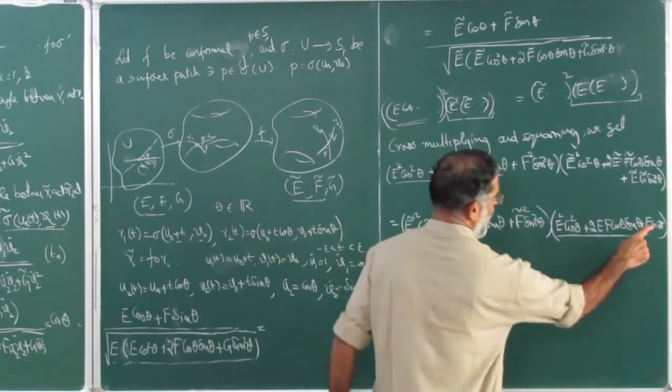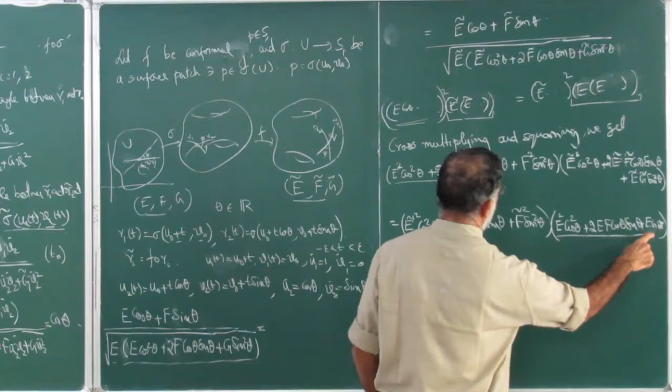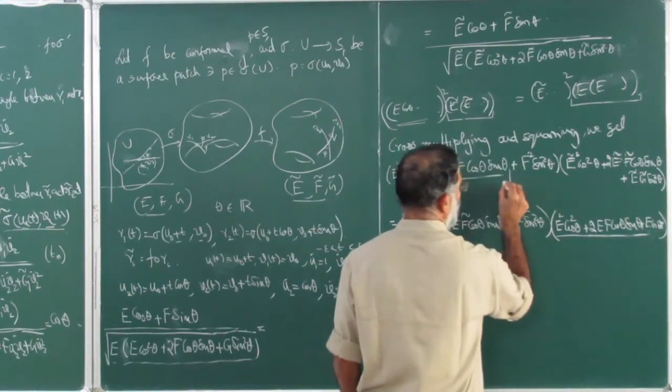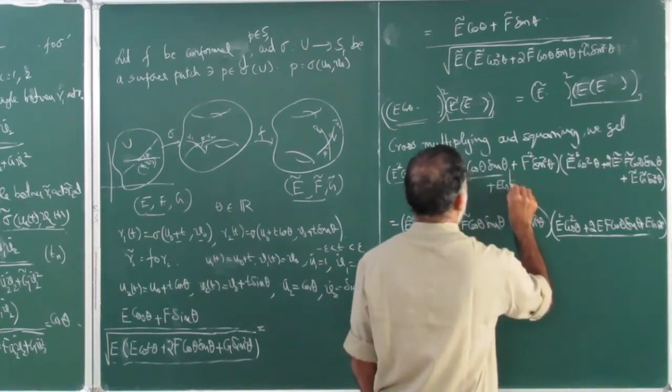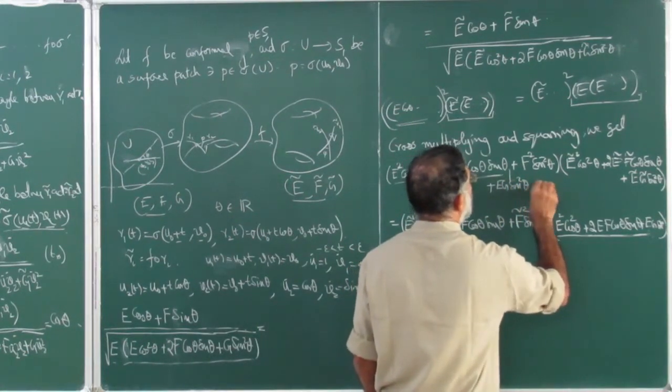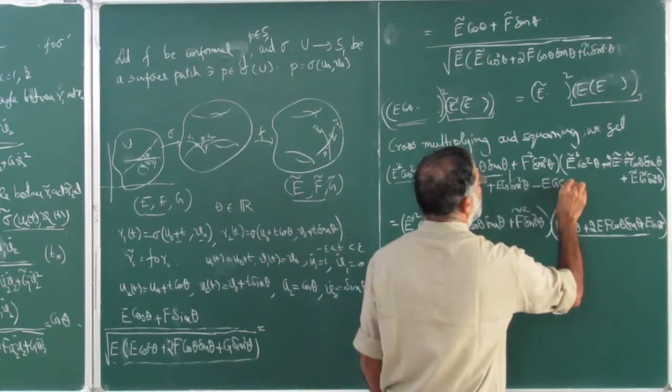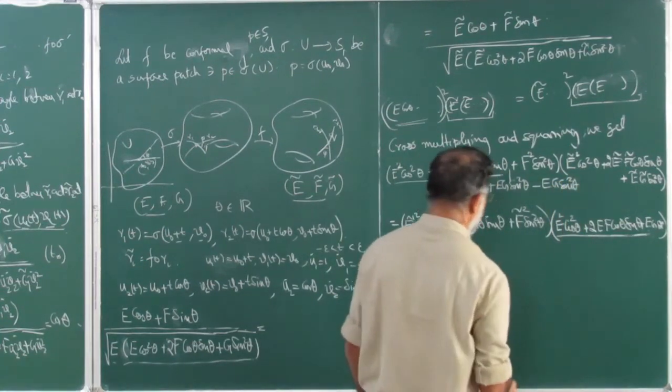I can only say this orally because it makes no sense to keep on writing. So you will have plus EG sin square theta minus EG sin square theta.